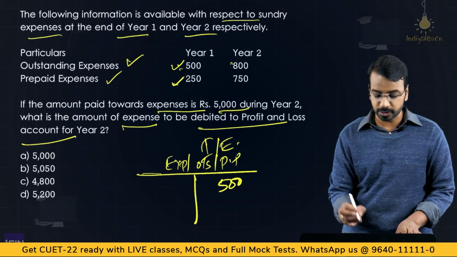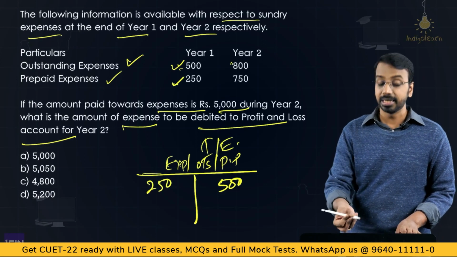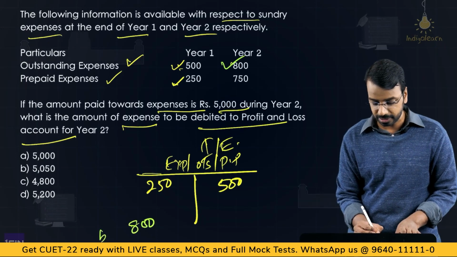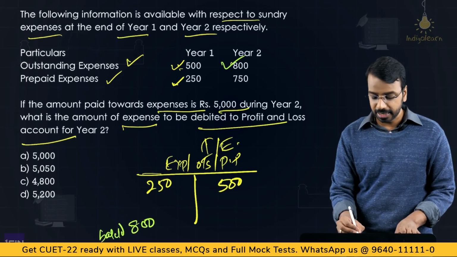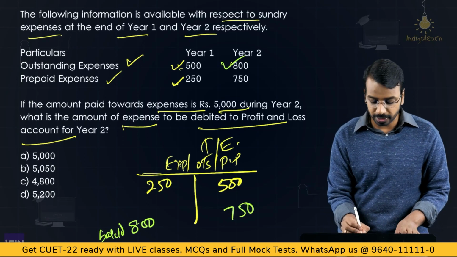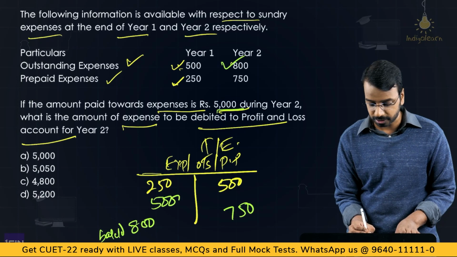Then prepaid expense 250 debit balance. Then year-end balance, outstanding 800. So, you will have this side, right? Because you will say balance carried down 800 and prepaid will come this side 750. Then what is paid? 5,000 is paid. So, that you will debit to this account, correct?